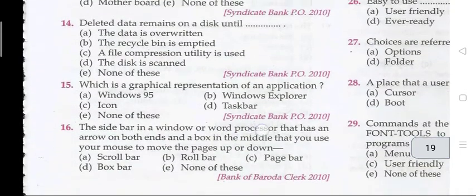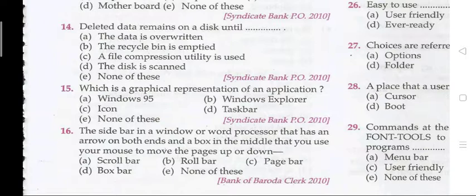Question number 14. Deleted data remains on a disk until. The right answer is B, that is the recycle bin is emptied. Question number 15. Which is the graphical representation of an application? The right answer is C, icon. Question number 16. The sidebar in a window or word processor that has an arrow on both ends and a box in the middle that you use your mouse to move the page up or down. The right answer is A, that is scroll bar.